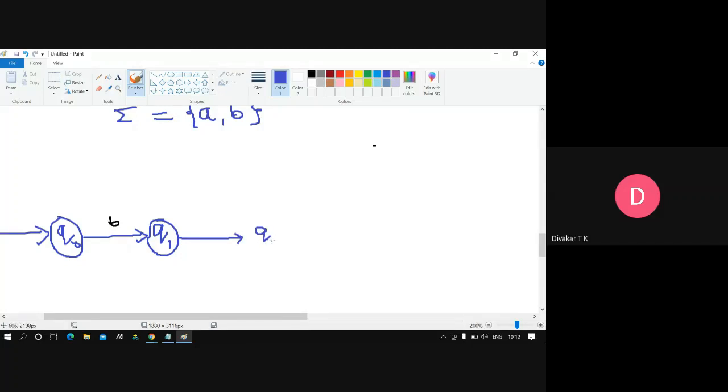From Q1 to Q2, I passed something called the B symbol again. We're going to see. I will concentrate for a couple of minutes here. From Q0 to Q1, I passed the B symbol. From Q1 to Q2, I passed the B symbol, meaning exactly two B's should be accepted. So that's where the common sense is.